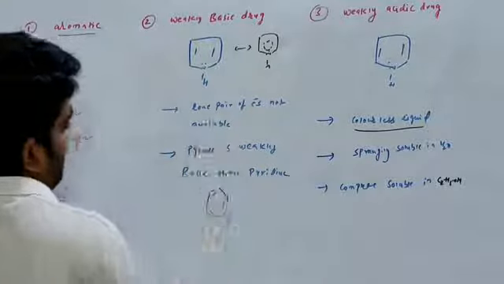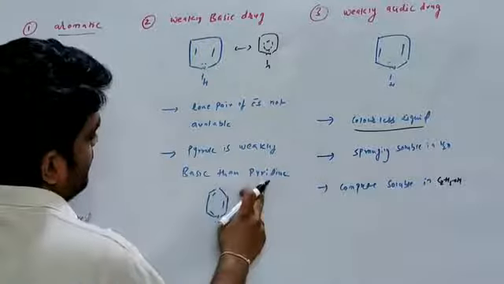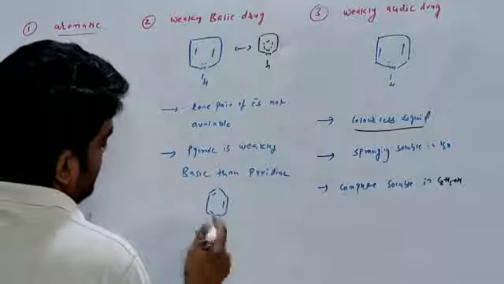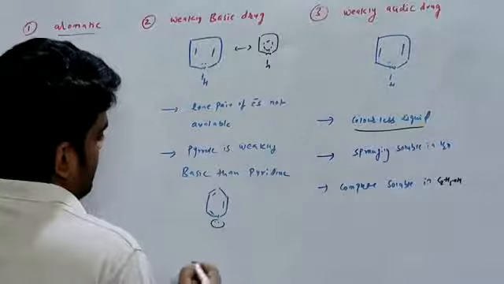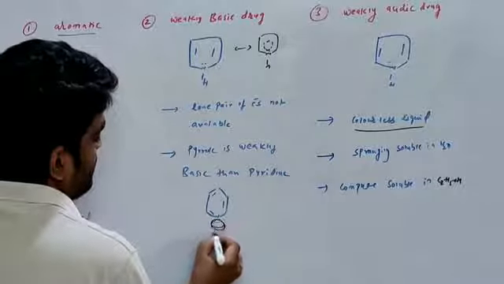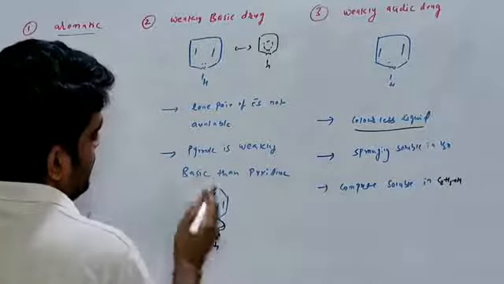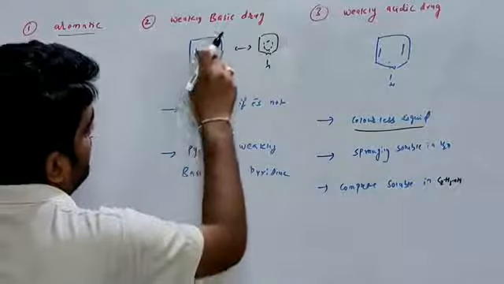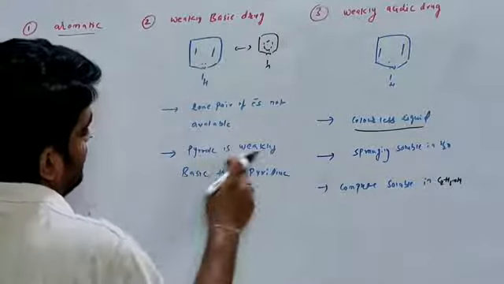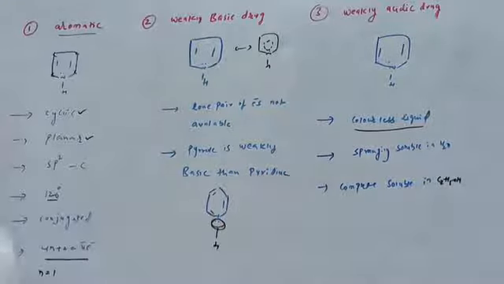The lone pair of electrons is not available. Pyrrole is less basic than pyridine. In pyridine, the lone pair of electrons is available, so it easily accepts a proton. Compared to pyrrole, where the lone pair of electrons is not available, that's why pyrrole is less basic than pyridine.